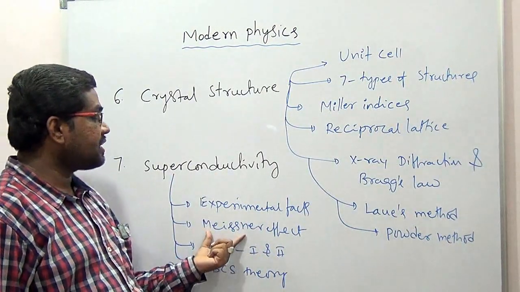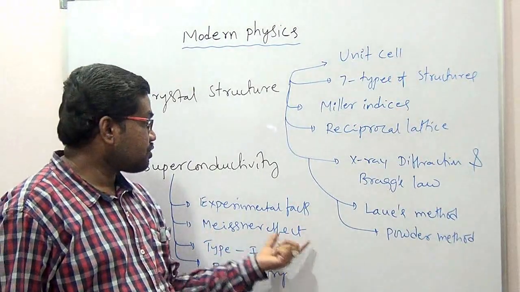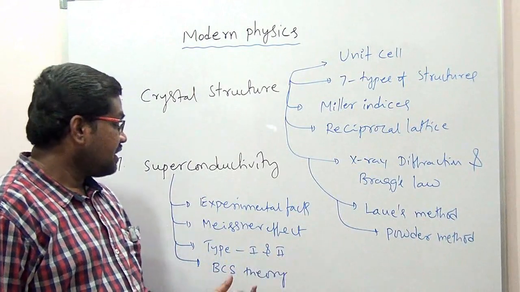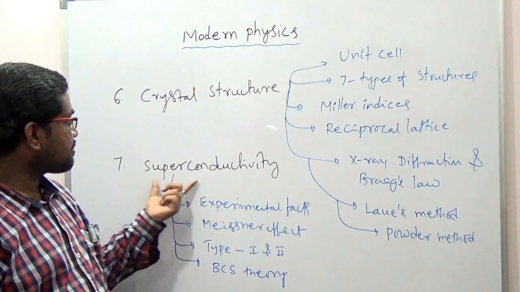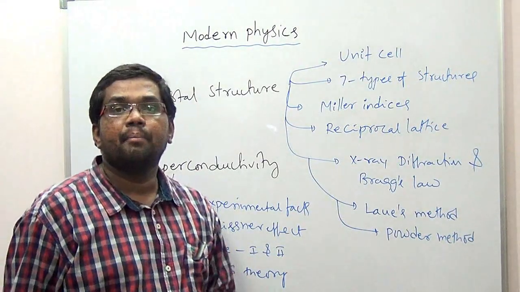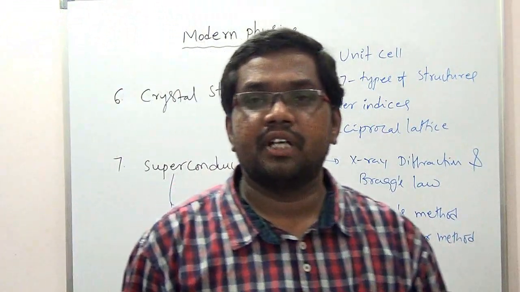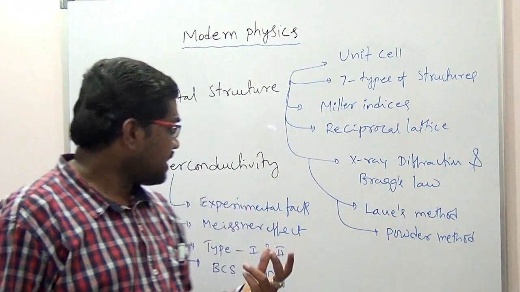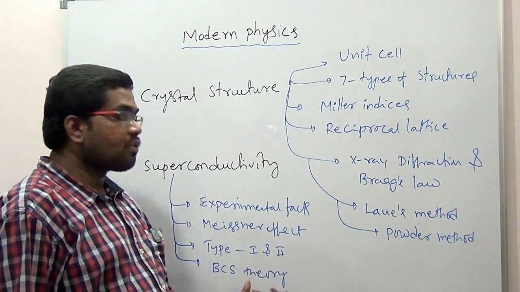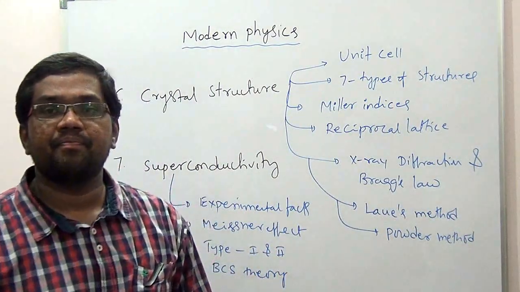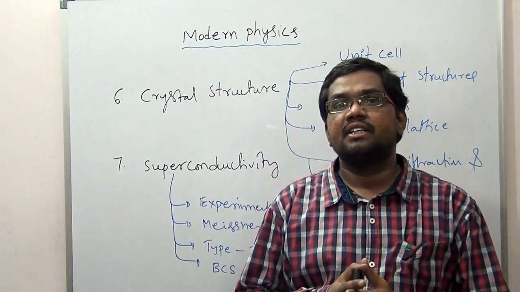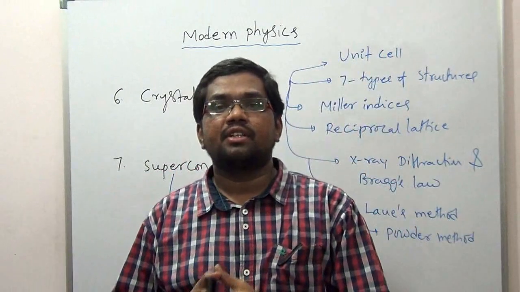Then the Meissner effect, one of the fundamental laws of superconductivity. Then we'll go for type 1 and type 2 superconductors, and the complete theory of superconductivity, proposed as the BCS theory, named after 3 scientists. That theory we won't cover completely; we'll see a qualitative treatment of it. Okay. So these are the 7 chapters we will discuss in this modern physics course.